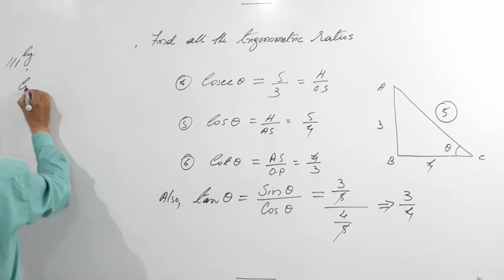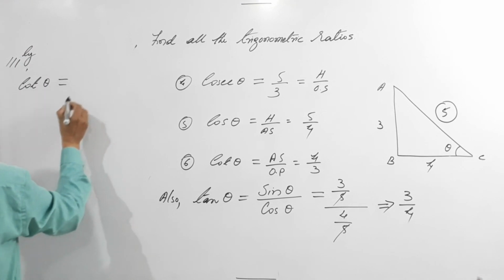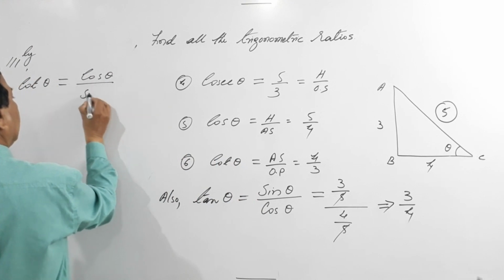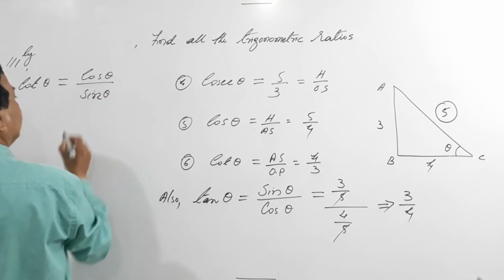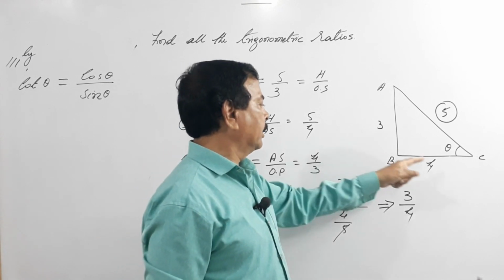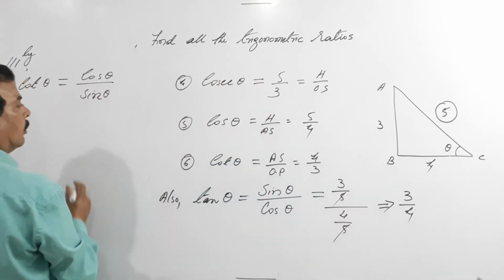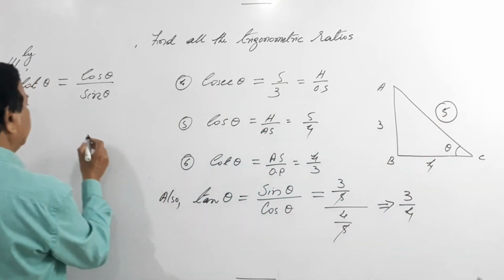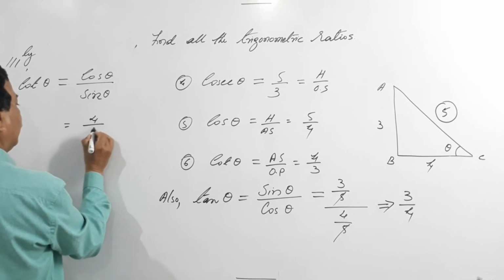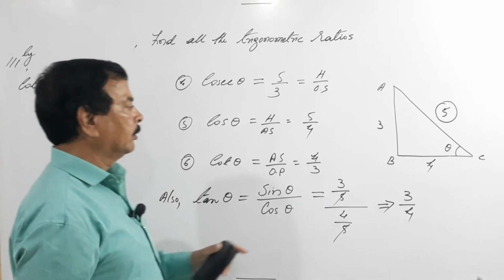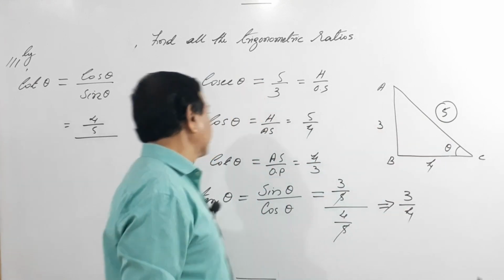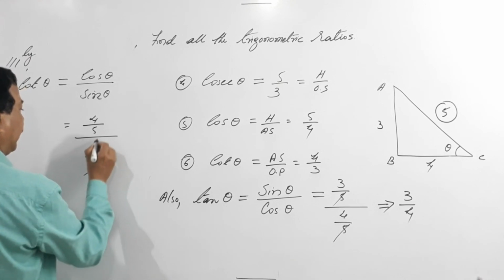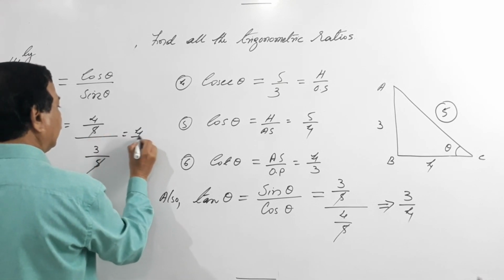Similarly, cot theta will be what? Reverse, that is cos theta by sin theta. What is sin theta? Sin is 3 by 5, cos is 4 by 5. Cos theta is adjacent by hypotenuse, that is 4 by 5, divided by sin theta, opposite by hypotenuse, that is opposite 3 by 5. 5 cancels, you are left with 4 by 3.